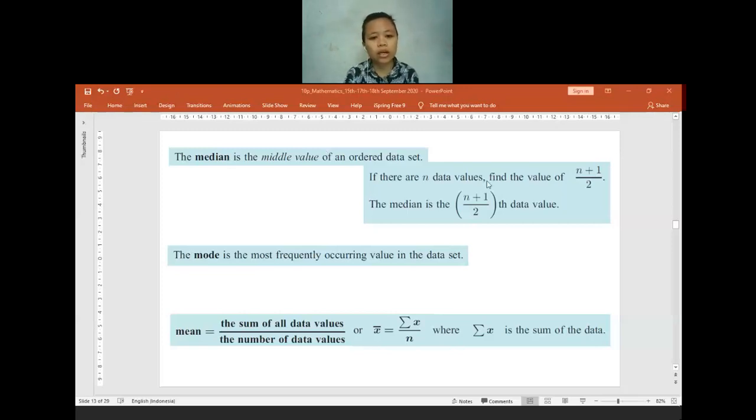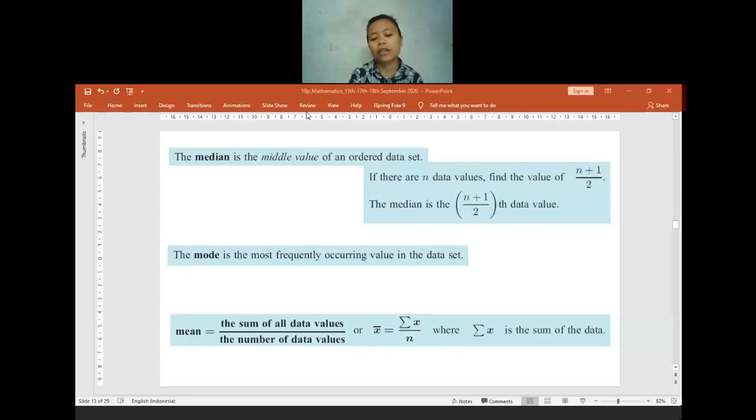About mode, it is the most common value. The most common number, or the number with the highest frequency, we call it the mode. Now for the mean, you have to find the total of the values first. After that, you divide it by the total number of values. So you will get the mean.